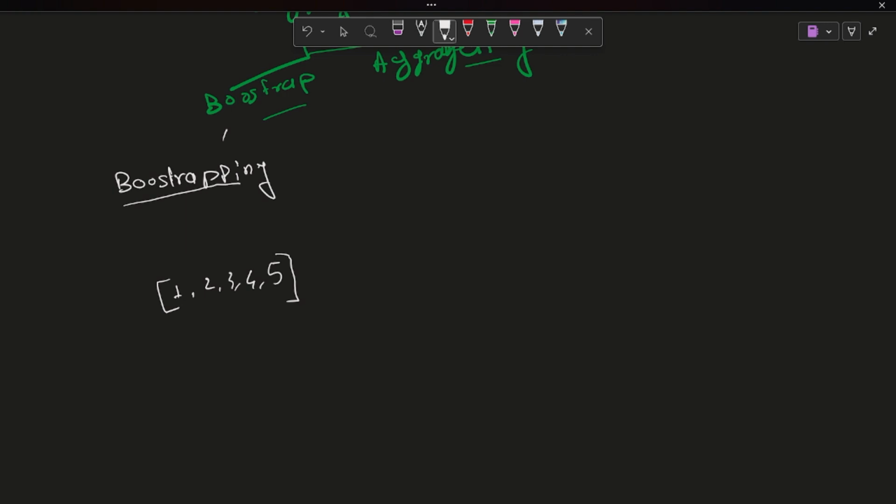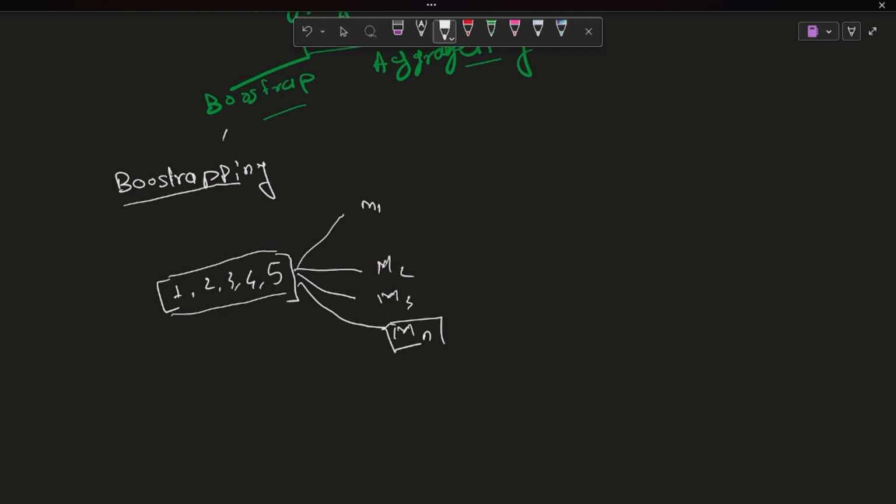What happens in bootstrapping? From this data set we create n number of models: model 1, model 2, model 3, up to model n.